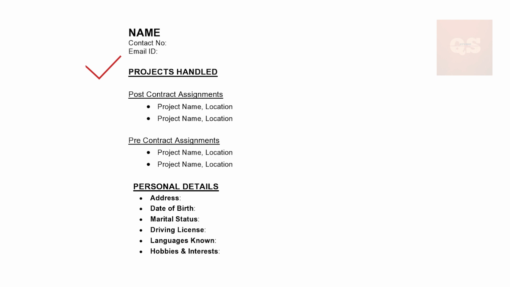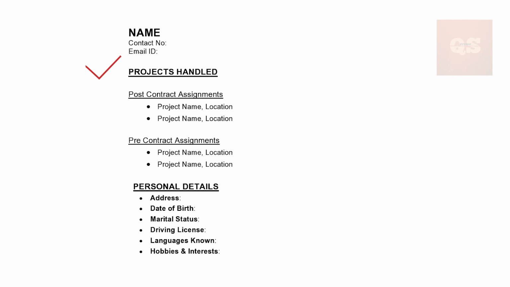Like if you have worked on many educational projects, you can just mention 2 of the most important ones. If you have worked on a very large number of high-rise buildings, just mention any 2 important famous ones. And post-contract assignments, there might not be much, so it is better to mention the project name. And I would not suggest giving more details on it, because then your CV is going to get extended a lot.